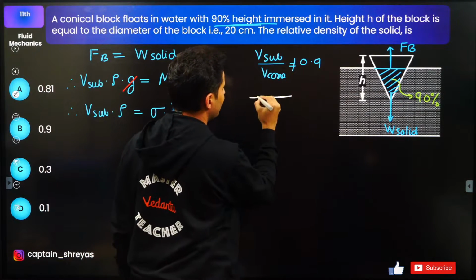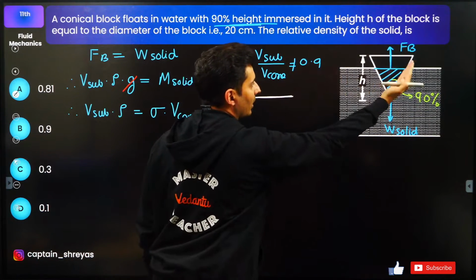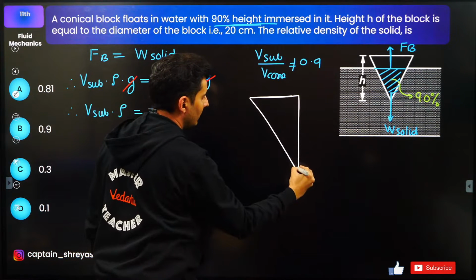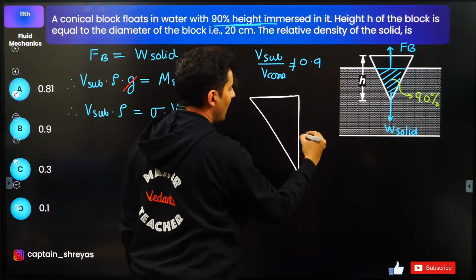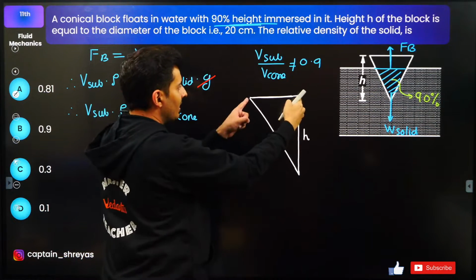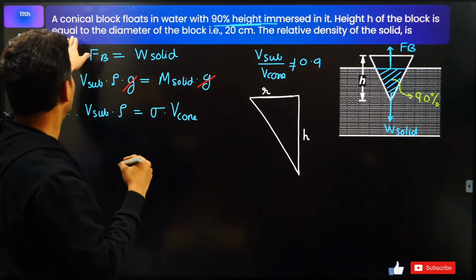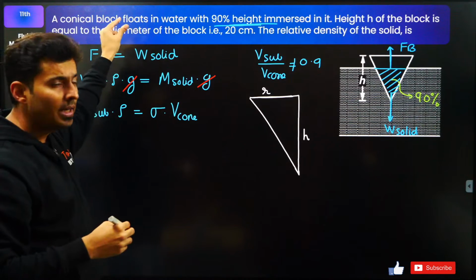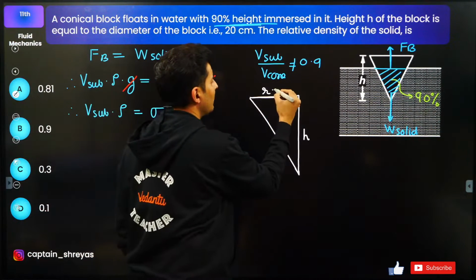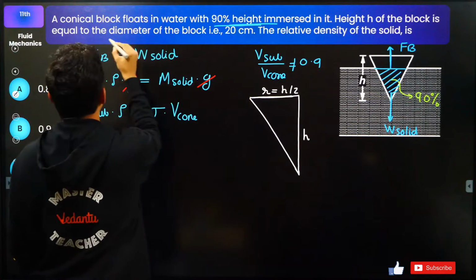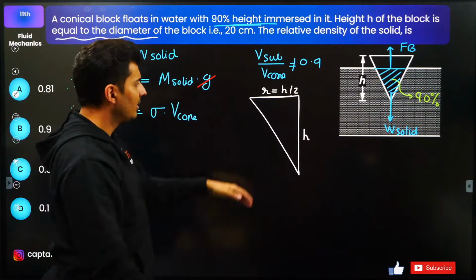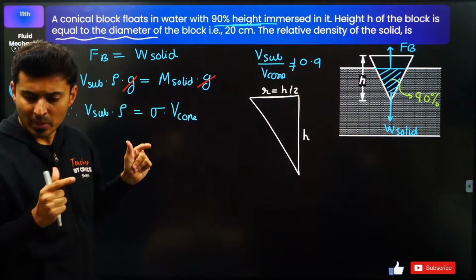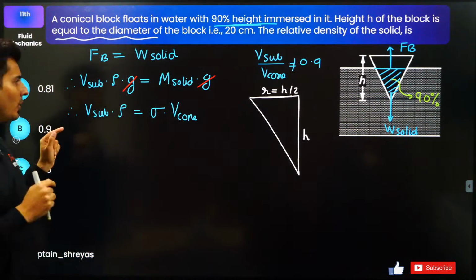If I draw the semicone, half of the cone, either this half or that half, it will look like this. This is the height of the cone, h. The radius, it's mentioned: the height of the block is the diameter of the block. Height is equal to the diameter, so radius will be h by 2. Is that making sense? Everybody? Very good. Amazing. Moving on.